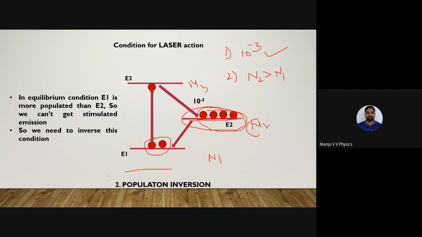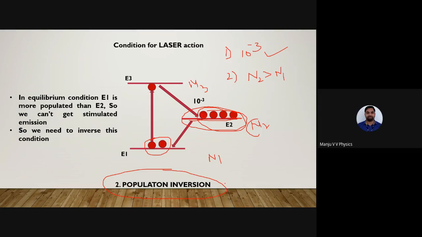I repeat again, what are the conditions of laser action? First condition, metastable state. Second condition, population inversion. What is metastable state? In order to keep the atom in the excited state for a little more time, that is 10 power minus 3 to 10 power minus 4, purposefully introducing a high energy level between two energy levels is called metastable state.